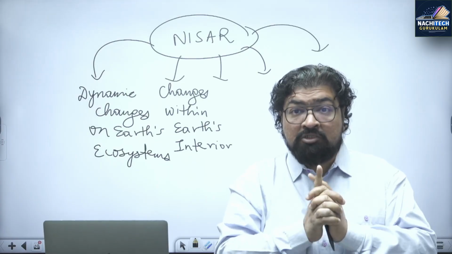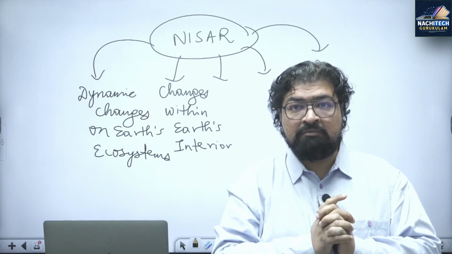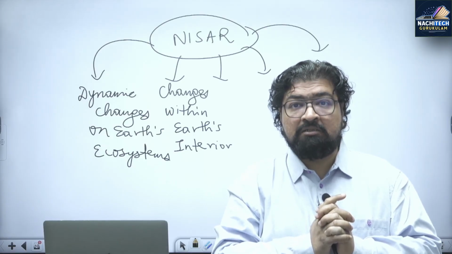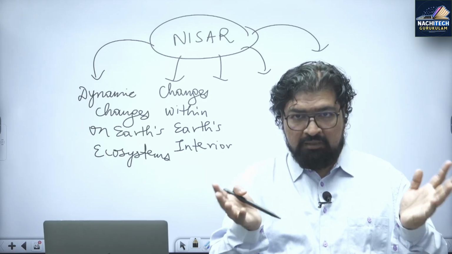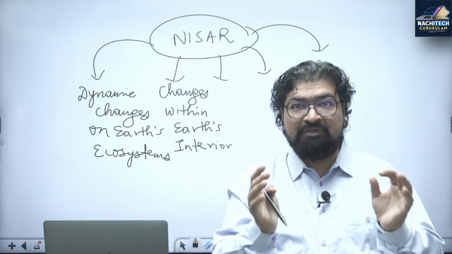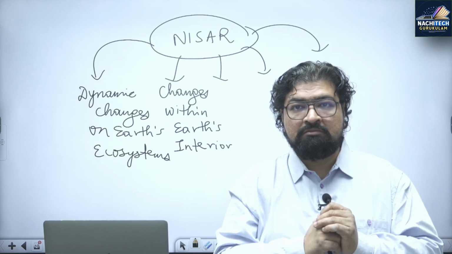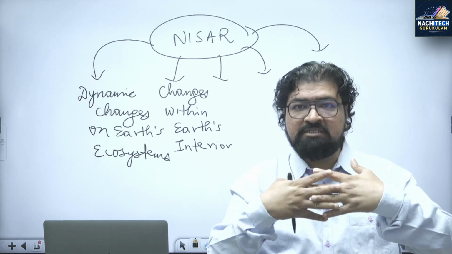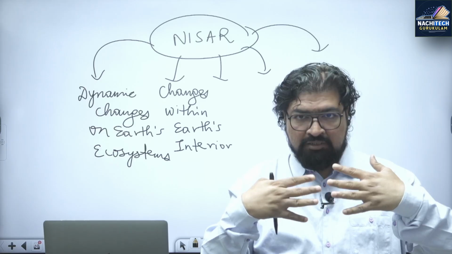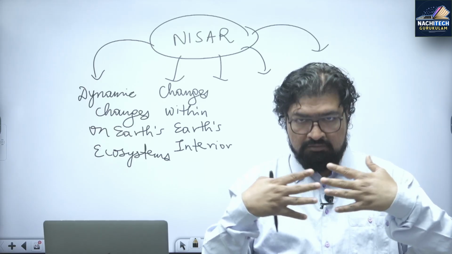You know what? The earthquake in central Myanmar. Bangkok, Thailand and Myanmar were hit with a massive earthquake. And what caused the earthquake? The interior plates, the continental plates, and their collision.